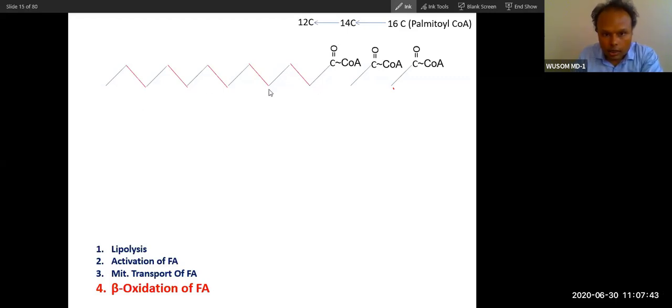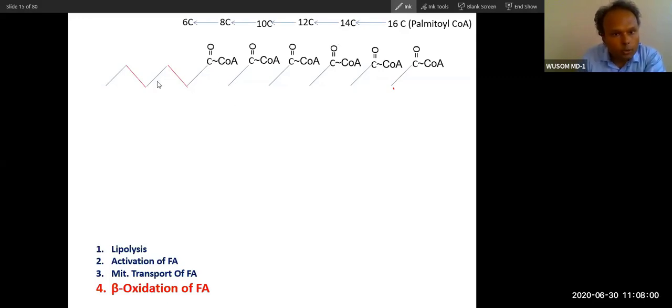Now this becomes a medium chain fatty acid. Again, breaking of this bond will release the 10 carbon, and breaking of this bond will release the 8 carbon fatty acyl coenzyme A. Now breaking of this bond again releases this. Now this becomes short chain.